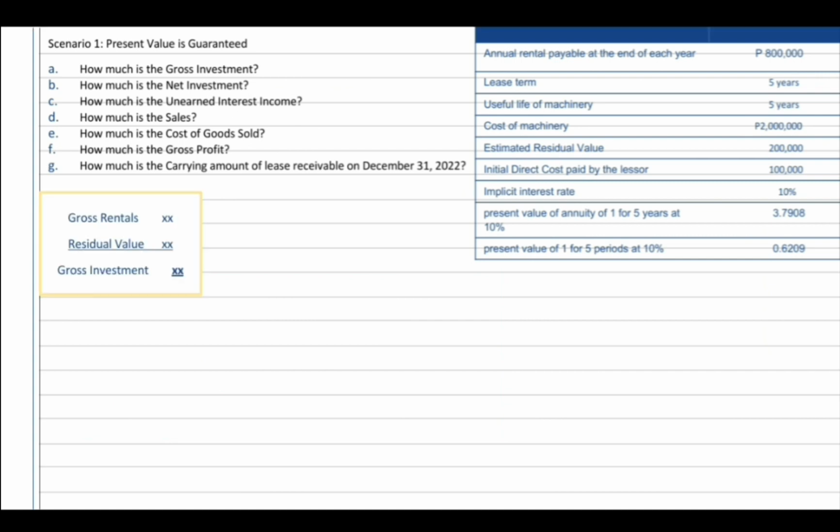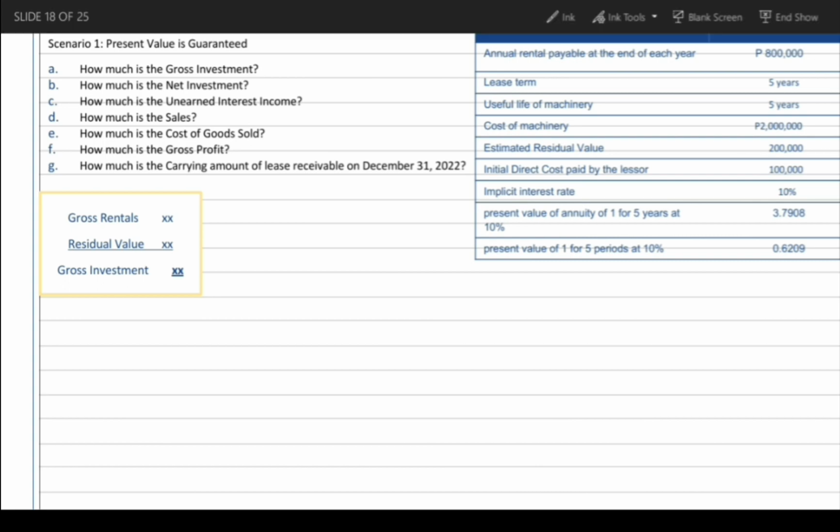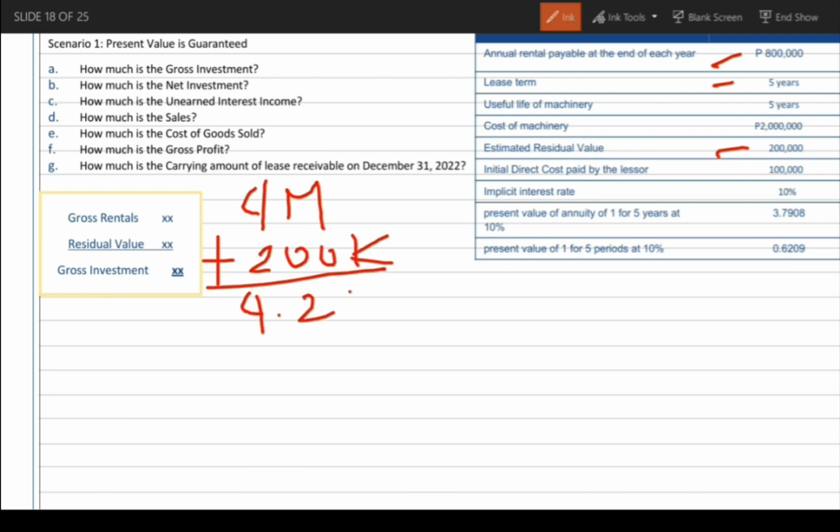How much is the gross investment? So, gross rentals is equals to 800,000 times lease term na 5 years. So, meron tayong 4 million na gross rentals plus residual value na 200,000. Ang ating gross investment ay 4.2 million.